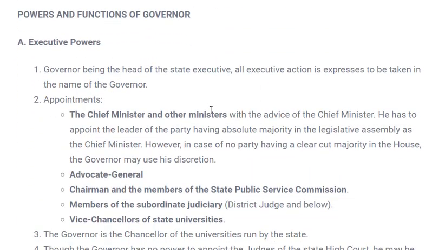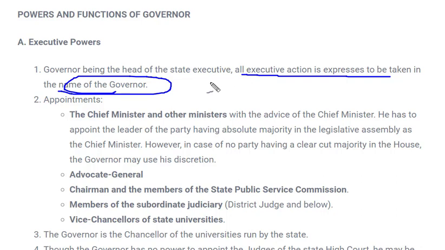Now we'll see what are the powers and function of a governor. So first we will see the executive power of a governor. So governor being the head of the state executive, all executive action is expressed to be taken in the name of governor, very similar to the president over here. He was head of the country, so every executive action taken at the central level was taken in the name of president. Over here it is taken in the name of governor. So as president has power to appoint several positions, over here again governor has power to appoint several positions or several offices. So he can appoint the chief minister and other minister. At central level, president was appointing the prime minister and other council of minister with the help of prime minister. So it goes similar over here.